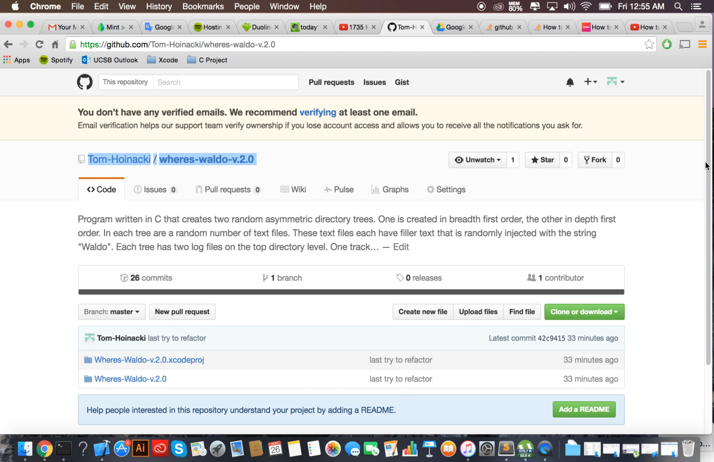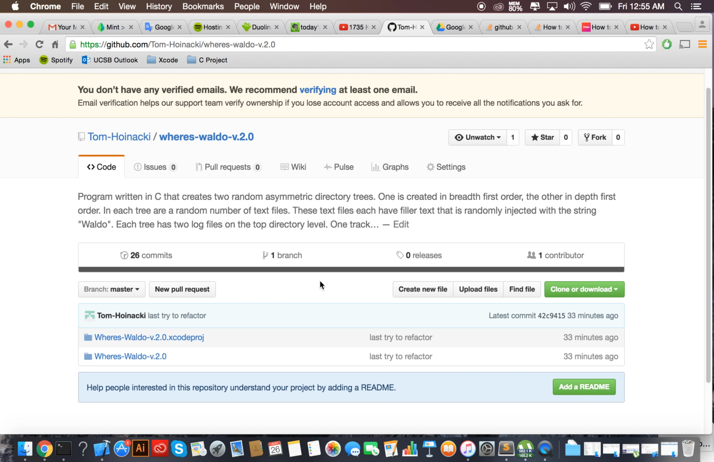So my code is on GitHub, and it's under my name, Tom Hoeineke, Where's Waldo 2.0. This is the latest version, which has the most comments and is the most refactored and clean, but unfortunately, I've spent so much time on this as a hobby. This isn't the best working version. I will show you the best working version, but this is the cleanest to look at as far as just looking through the code to see how it works.